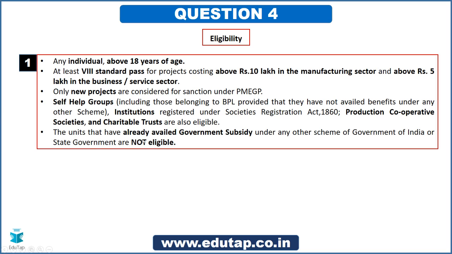Then institutions are also eligible. They should be registered under Societies Registration Act 1860. Production cooperative societies eligible, charitable trusts eligible, right? Now you need to be very clear that the units that have already availed government subsidy under any other scheme of government of India or the state governments are not eligible. So friends, please make sure you are thorough with these eligibility criteria, right?